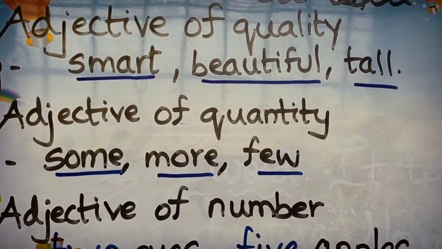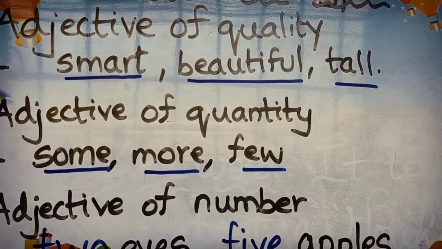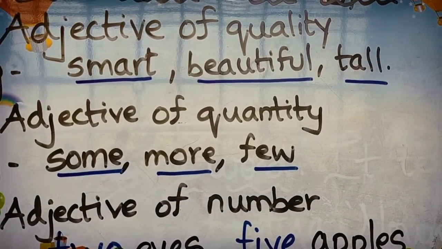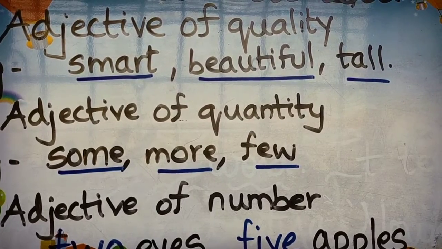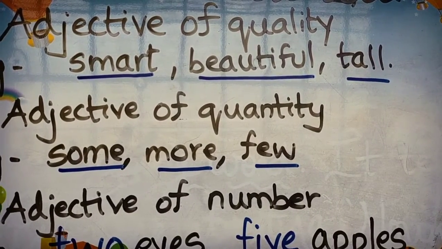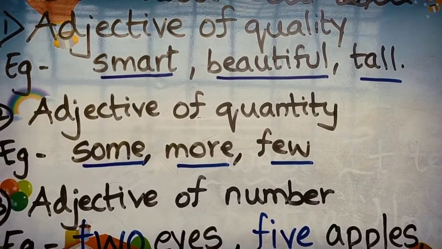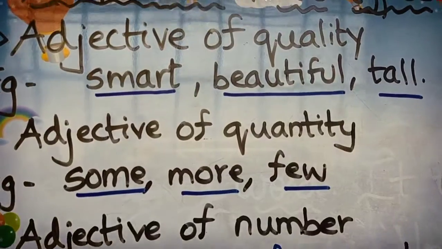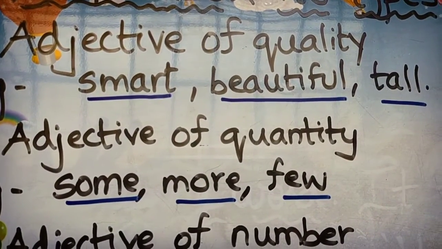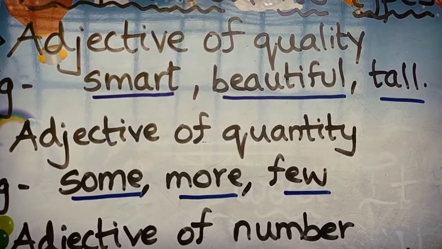Next one is tall. If I say Burj Khalifa is very tall, I am telling about the quality of Burj Khalifa. Burj Khalifa is the tallest building in Dubai. So the word tall tells us about the quality of the building Burj Khalifa, that it is very tall. So all these three words tell us about the quality. So they are known as adjectives of quality.